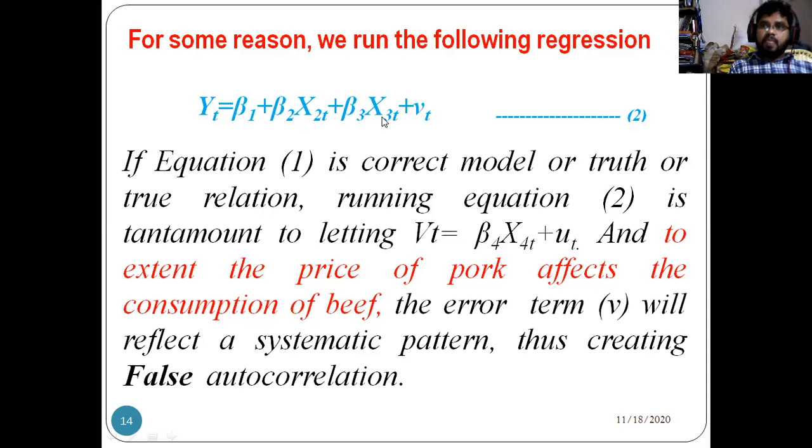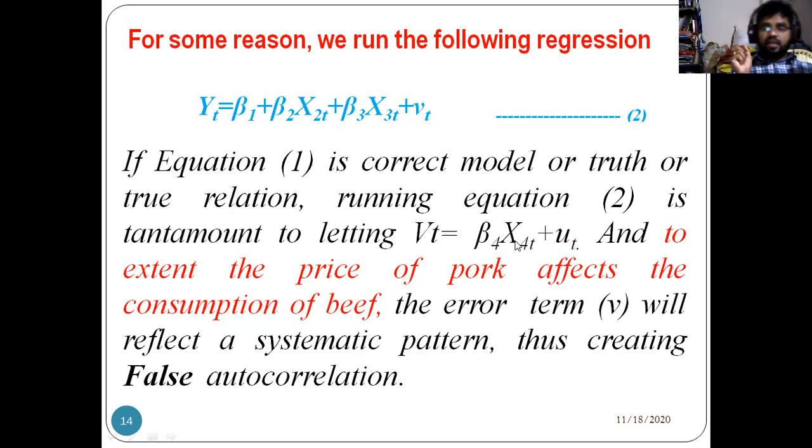Sometimes the random variable is also affected by the price of pork. We can write it: vt is equal to beta 4 x4t plus error term, to the extent the price of pork affects the consumption of beef. If the price of pork increases, most consumers may prefer beef.